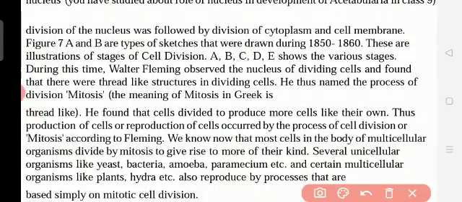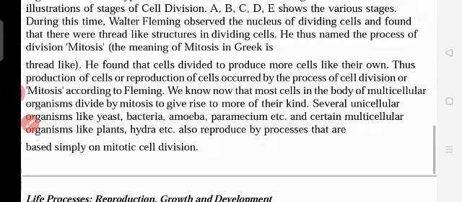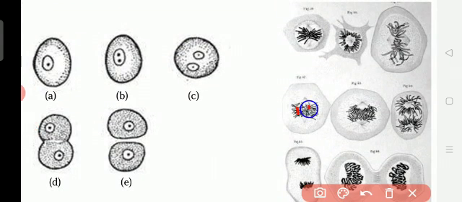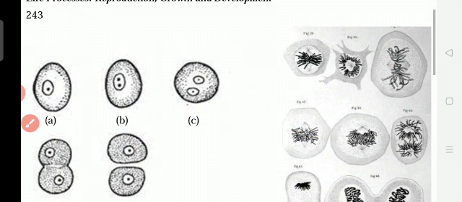Here these are the illustrations of the stages of cell division. A, B, C, D, E show the various stages. Walter Fleming observed the nucleus of the dividing cells and found that there was a thread-like structure in dividing cells. He thus named the process of division mitosis. So in the division, what is taking place? Chromosomes are dividing first. Chromosomes are present in the nucleus, and their shape and structure is like a thread.